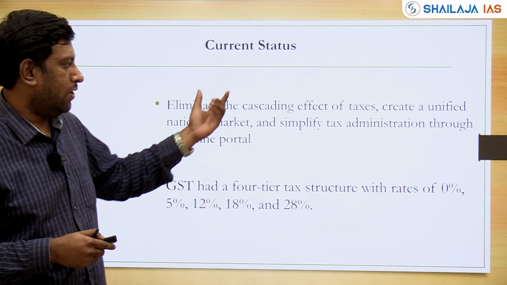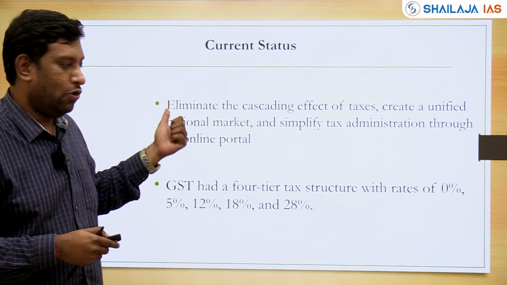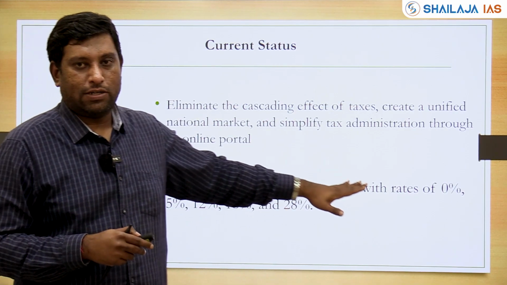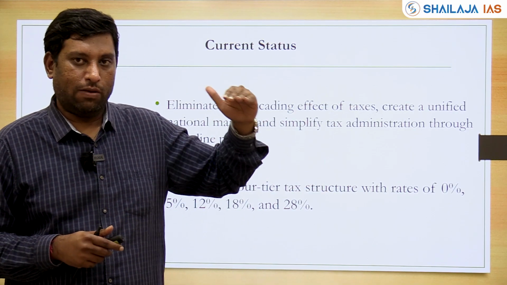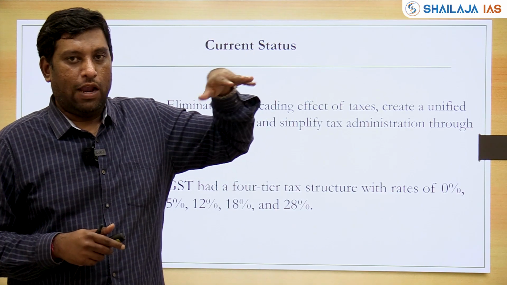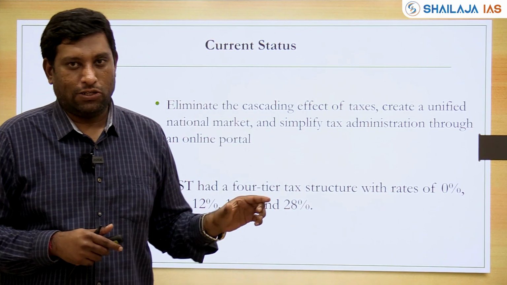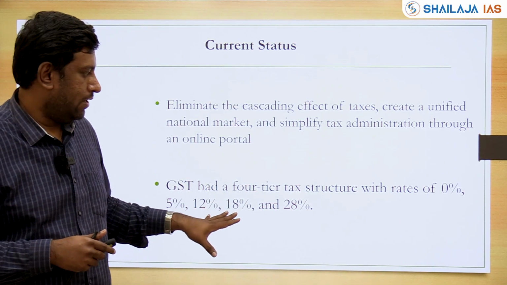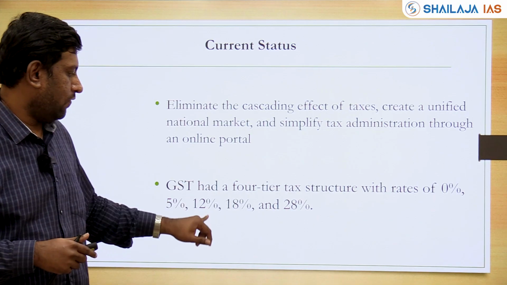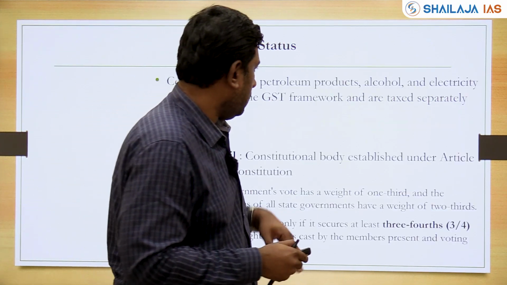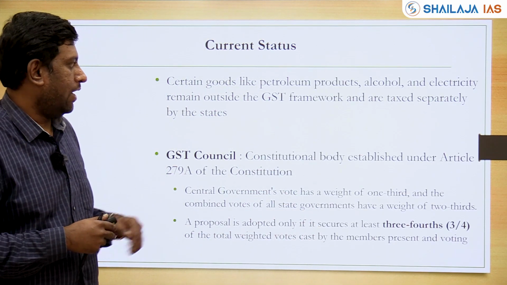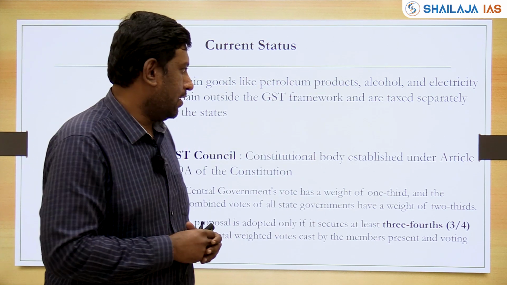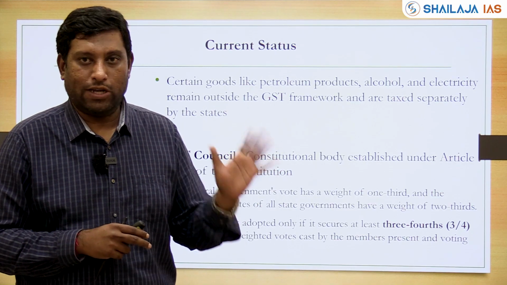The advantage, as I told you, is that it reduces the cascading effect of taxes, creates a unified national market, and simplifies tax administration. It has created a 4-tier structure. One you have 5%, then you have 12%, 18%, 28%, and for essential goods and items, they were taxed at 0%, right? So effectively, when it was introduced in 2017, it had 0%, 5%, 12%, 18%, and 28%. Right? Certain goods, as I told you before, like petroleum products, alcohol, and electricity, have been kept outside the ambit of your GST framework and are taxed separately by your state governments.